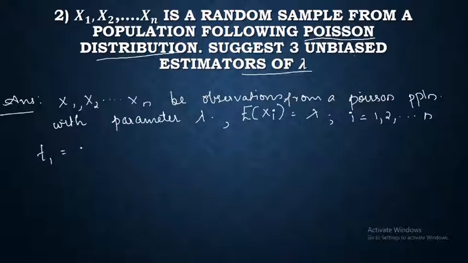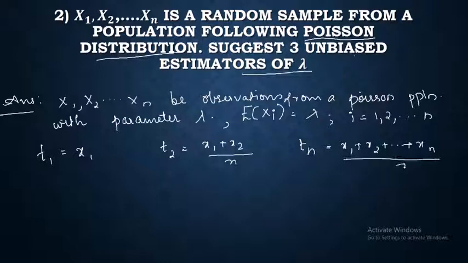T1 is equal to x1, T2 is equal to x1 plus x2 divided by 2, then Tn is equal to x1 plus x2 plus etc. plus xn divided by n. So these are the 3 unbiased estimators that I am suggesting for lambda.